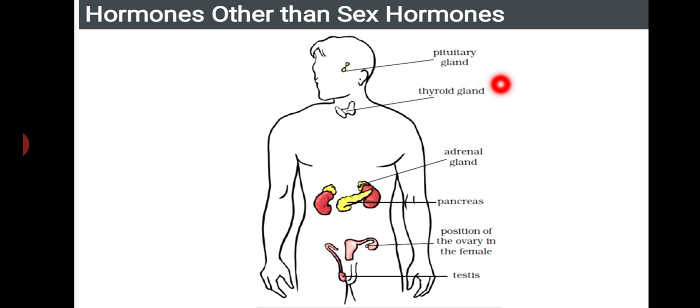The next thing we have is the thyroid gland. The thyroid gland secretes a hormone known as thyroxine hormone. So thyroxine hormone is produced by the thyroid gland. What is the role of this thyroxine hormone? This thyroxine hormone is mainly responsible for the development of the organism, that is the development of body parts. The thyroid gland plays a very important role.